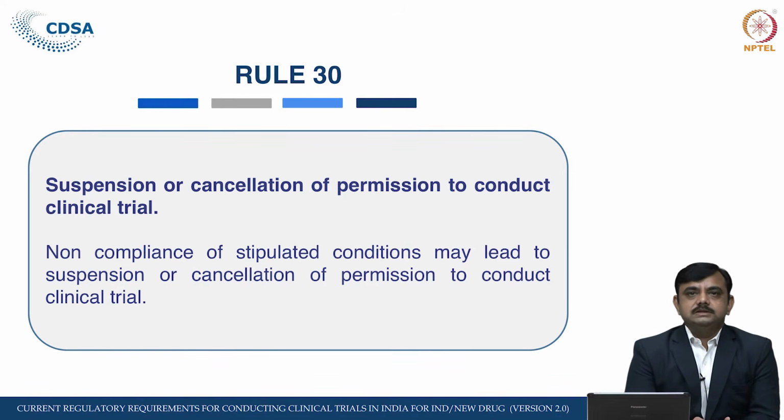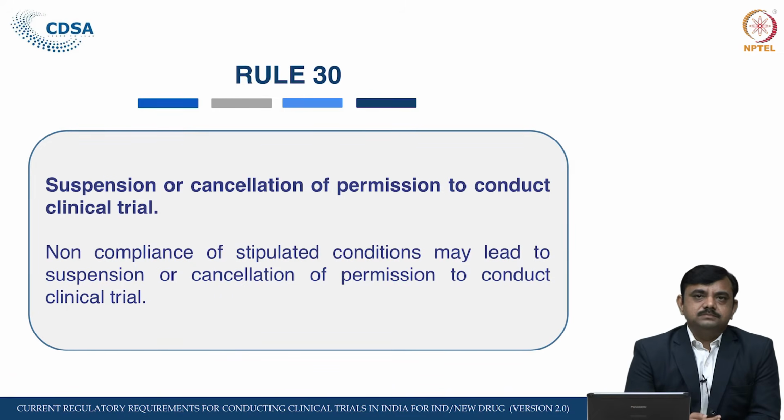So, during the inspection, if the licensing authority comes to know that there is a violation of the clinical trial and the subject is not protected properly, or the protocol approved by the committee has not been followed by the clinical trial site and principal investigator, then in such cases, if there is a non-compliance of the stipulated conditions, that may lead to the suspension or cancellation of permission to conduct a clinical trial.